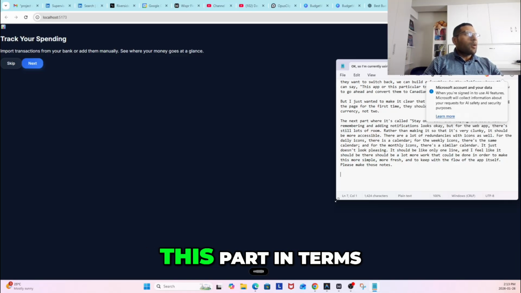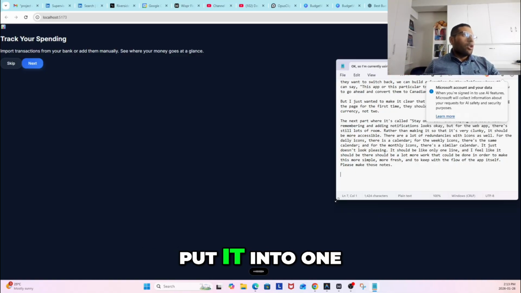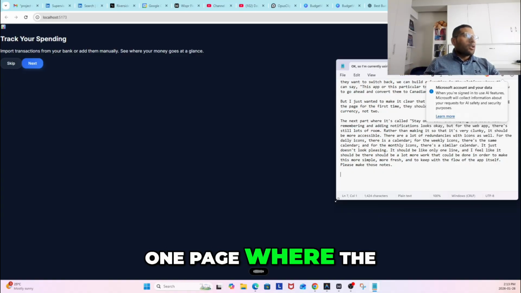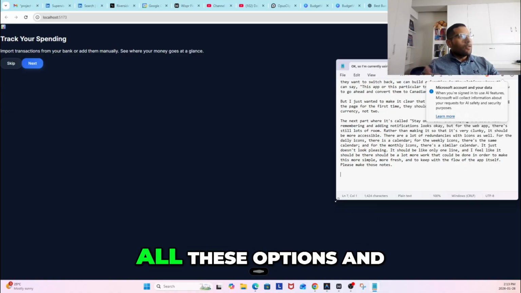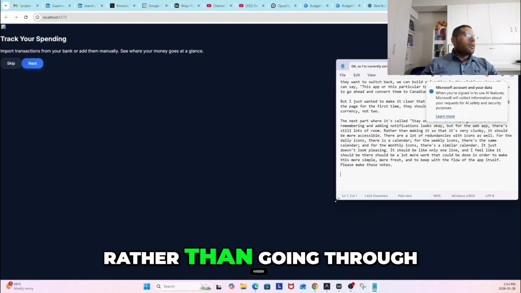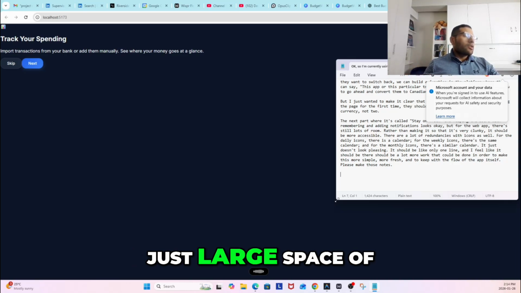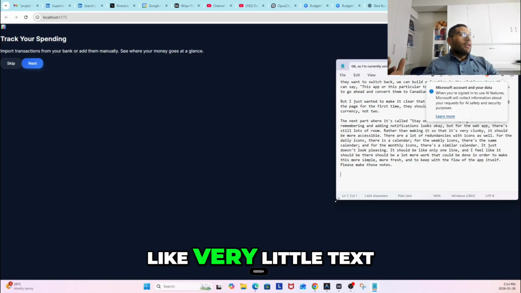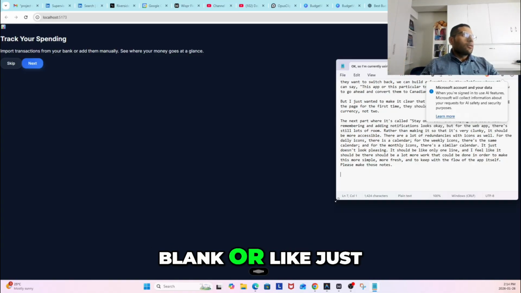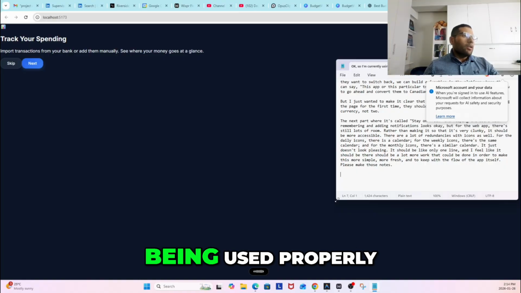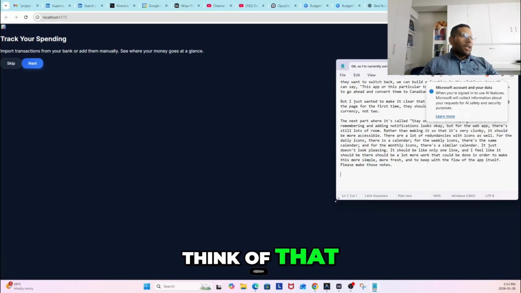So think of a different way to handle this part in terms of the setup and adding it, especially when the user is logging in for the first time. Perhaps if there is a lot of room, instead of using so many pages, put it into one page where the user can see all these options and select them, rather than going through multiple pages with a lot of large space and very little text, space that's not being used properly.